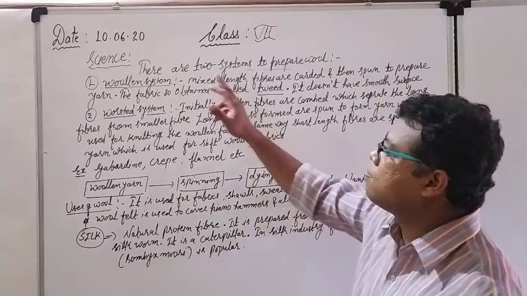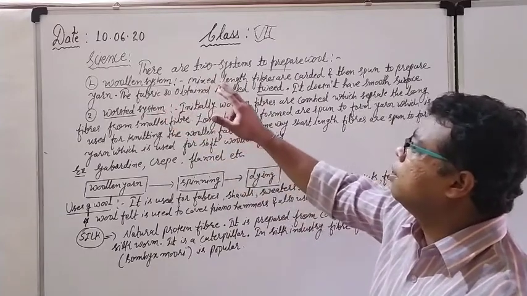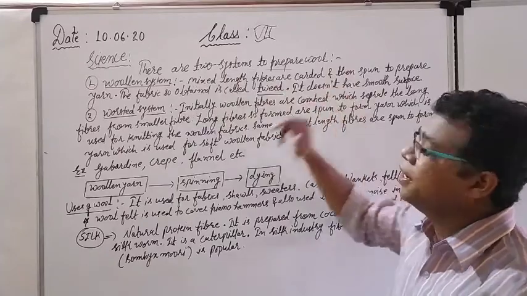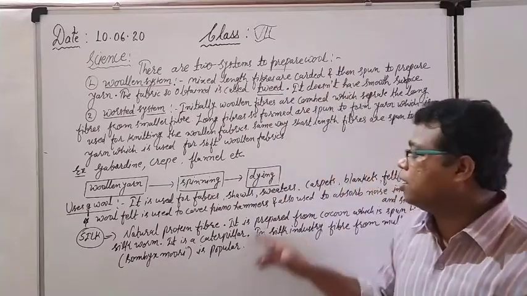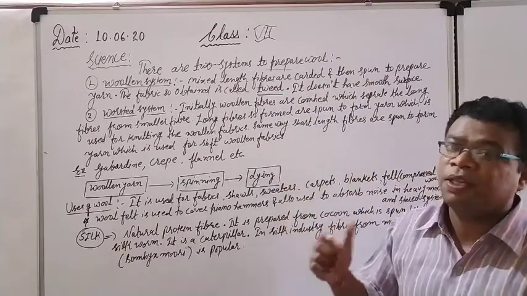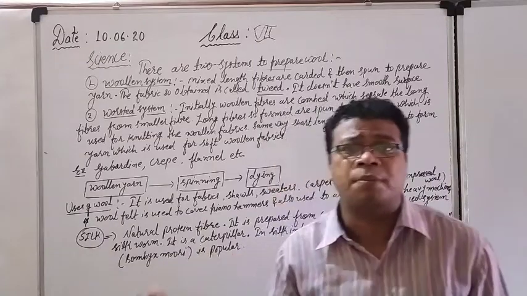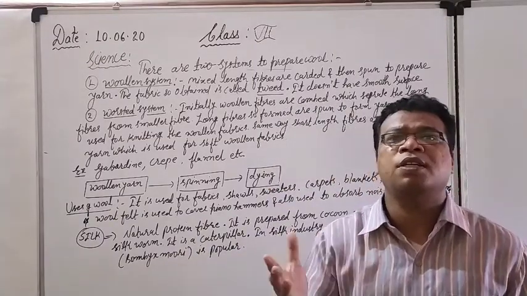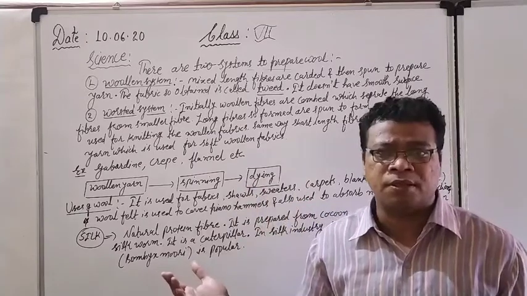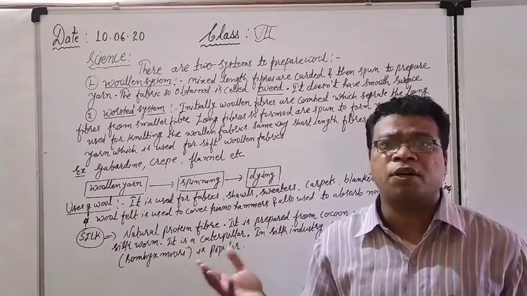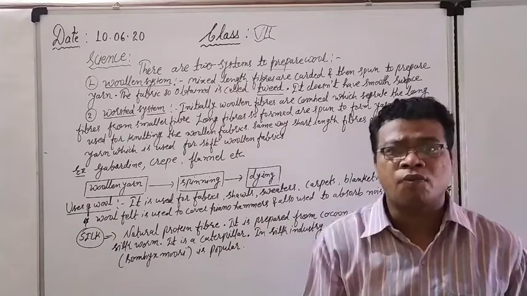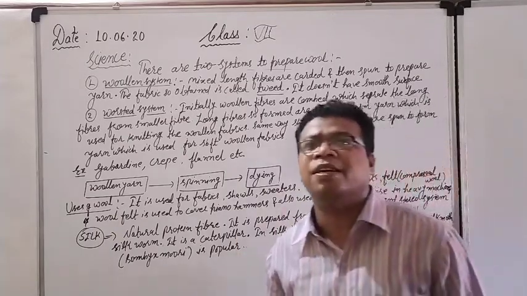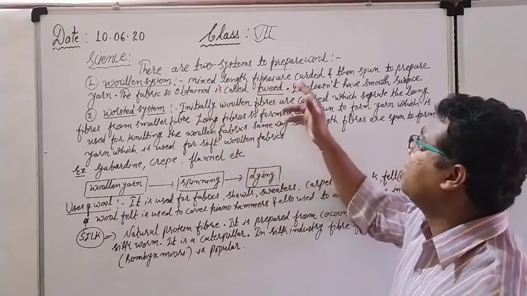Right now see, what is the woolen system? In this particular system, mixed length fibers are carded. Mixed length fibers means there is no hard and fast rule that we have to consider only the long length fibers. Mixed length fibers, what is the meaning? Either it is long fiber or short fiber. Mixed length fibers are considered here in the woolen system, and they are carded.